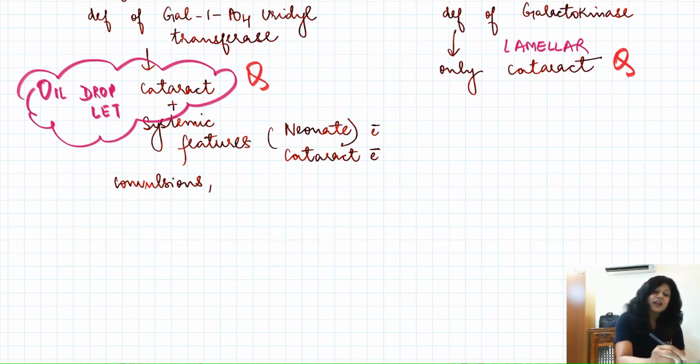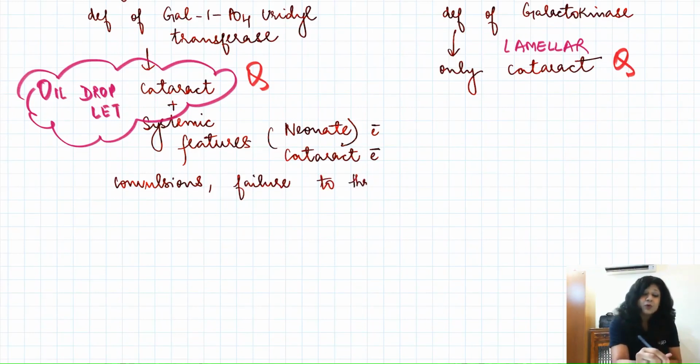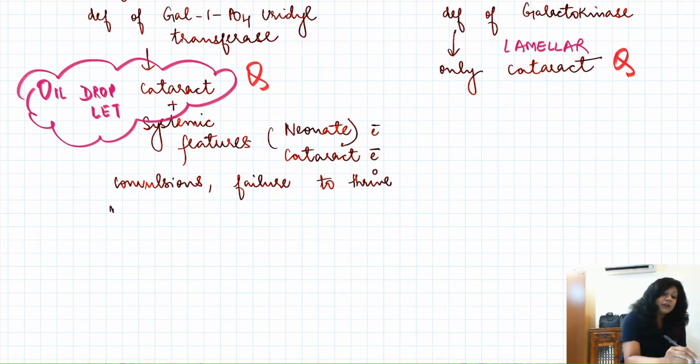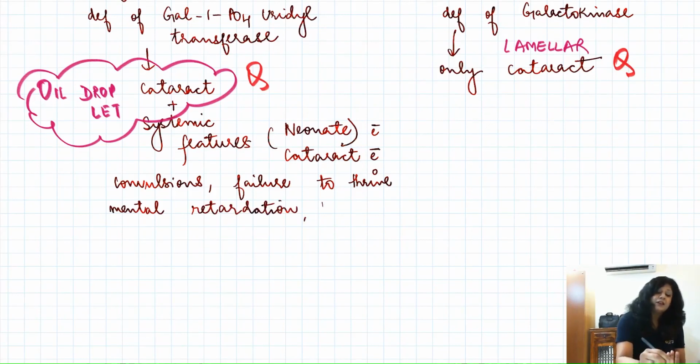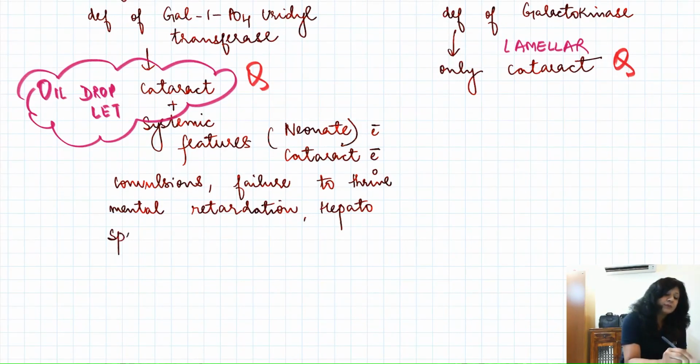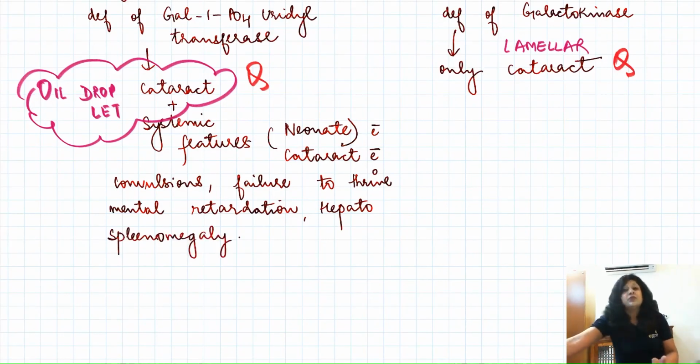Then besides convulsions we will have the failure to thrive. Baby does not have the proper substrate, so there will be no growth and development. There will be failure to thrive. There will be mental retardation, because there will be low substrate levels going to the brain also, and then he will be using from other places. So we will have the hepatosplenomegaly.